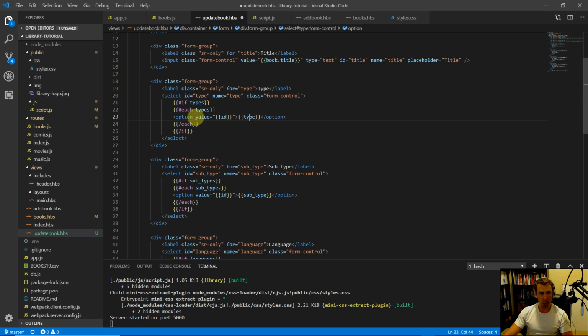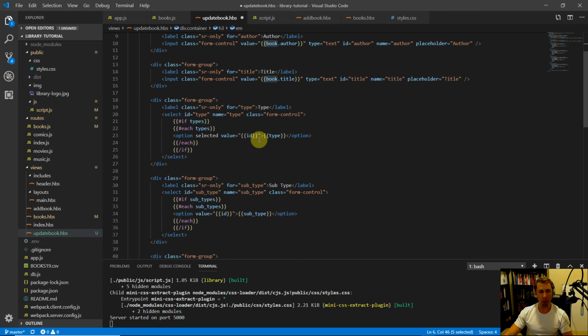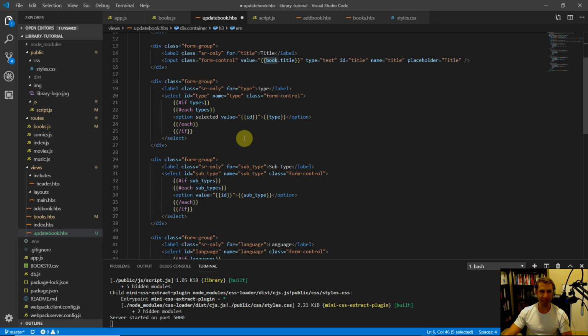But we need to somehow know to set the selected attribute when we find the current type which matches our book. So we need to be able to do some equality check, right? So the way that works is going to be something like this.